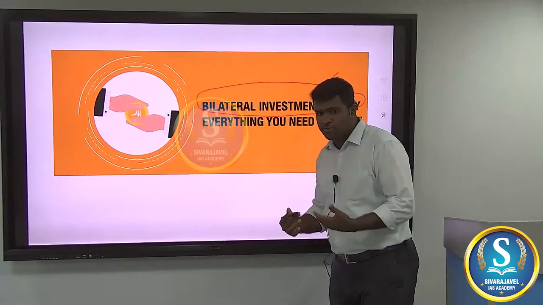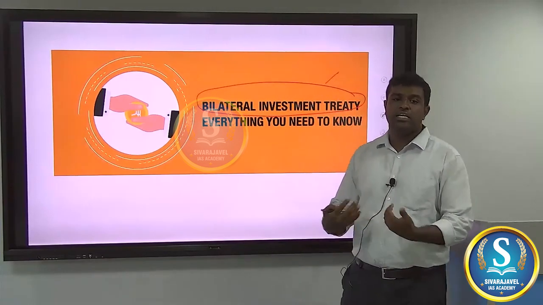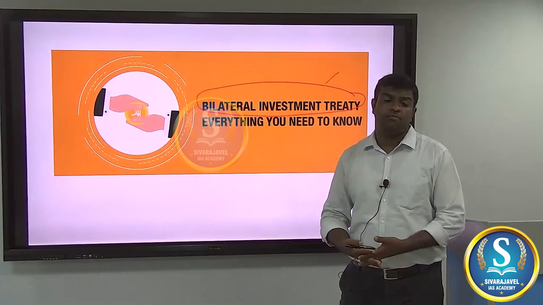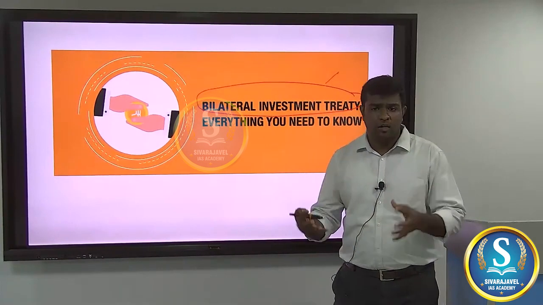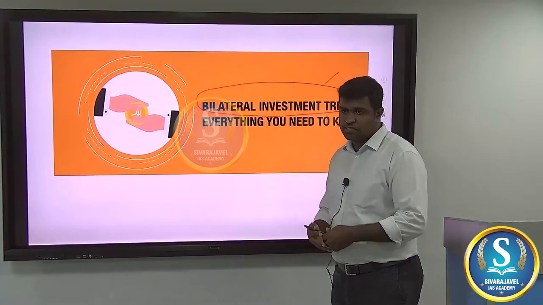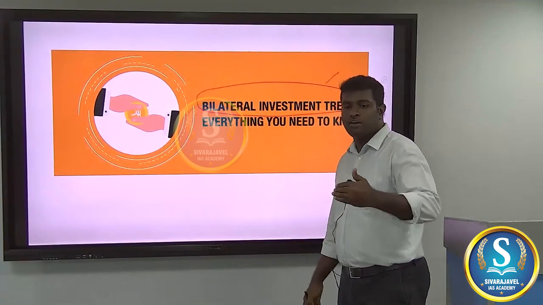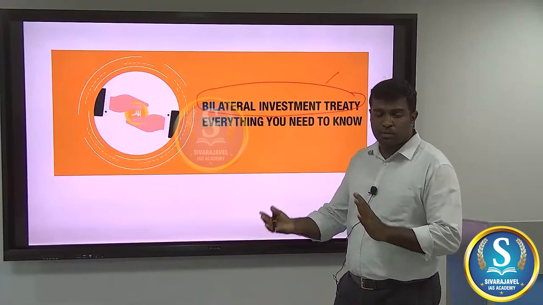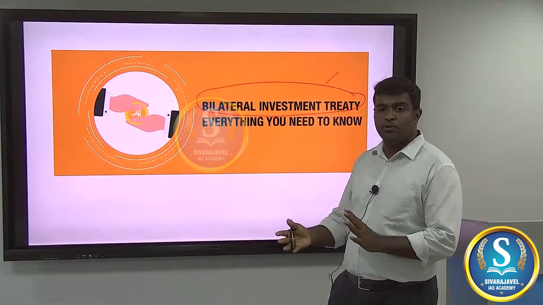A bilateral investment treaty, you would obviously know, is a treaty that has a lot of clauses, a lot of immunity, a lot of protection given to foreign companies who come through this route. For example, if we and UK have signed a bilateral investment treaty, there will be a lot of conditions, ifs and buts, on how there will be legal protection to their companies.